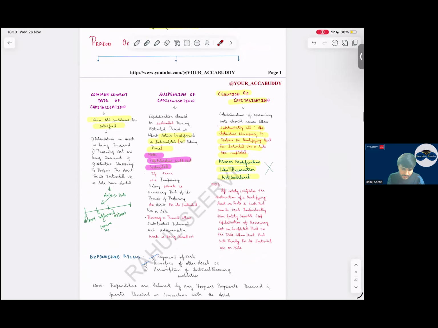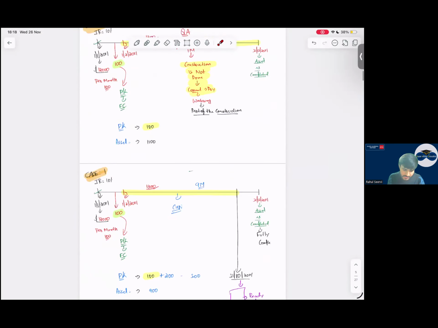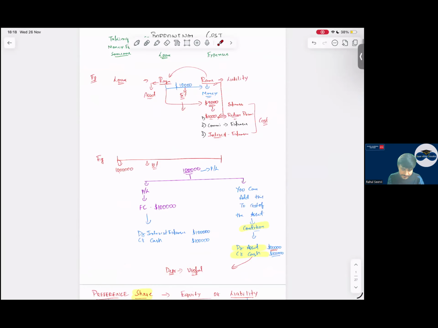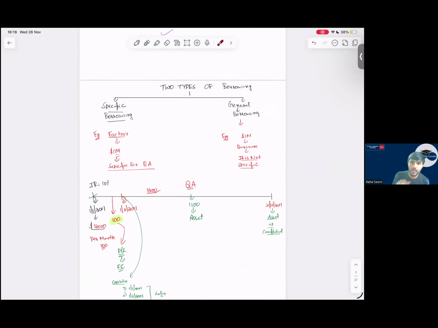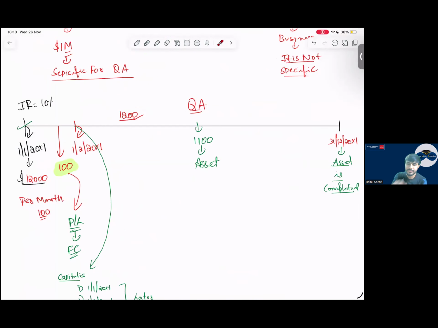Let us understand with the help of the timeline which we have used in our class. See everyone, today it is 1st January and the year end is 31st December. On this date, the loan is taken. Once you take the loan, you have to pay interest to the bank.